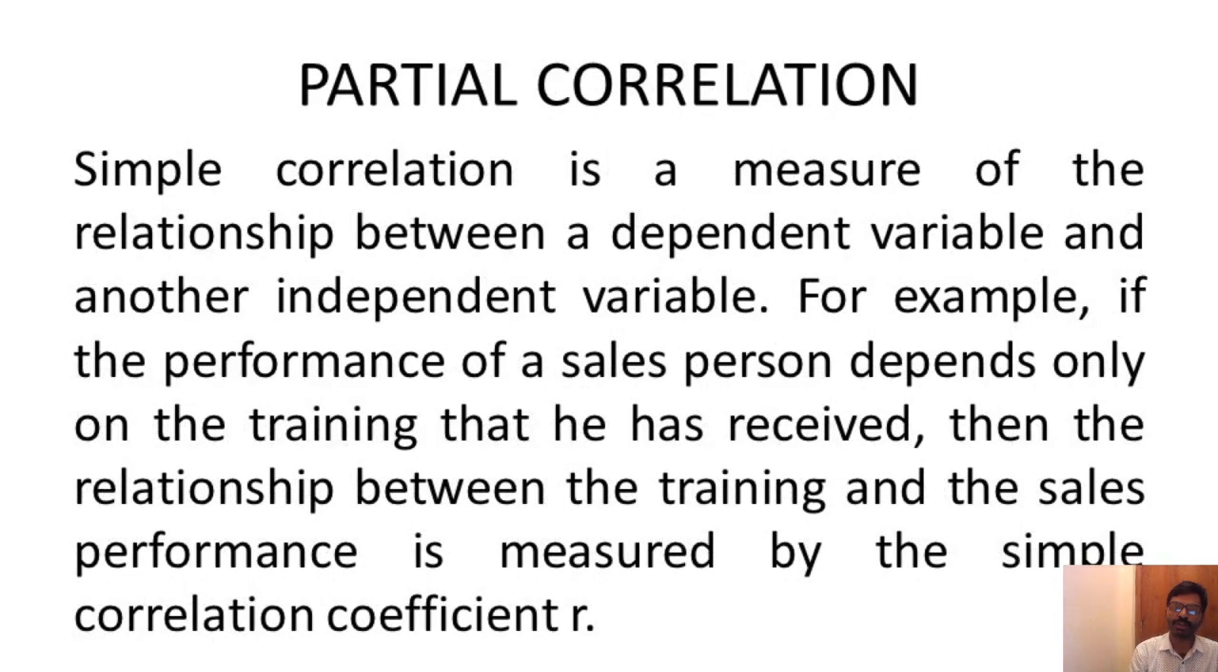Then what do you mean by partial correlation? A simple correlation is a measure of the relationship between a dependent variable and another independent variable. For example, if the performance of a salesperson depends only on the training that he has received, then the relationship between the training and the sales performance is measured by the simple correlation coefficient, that is called R.